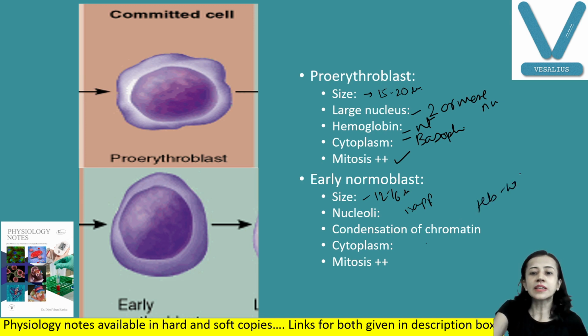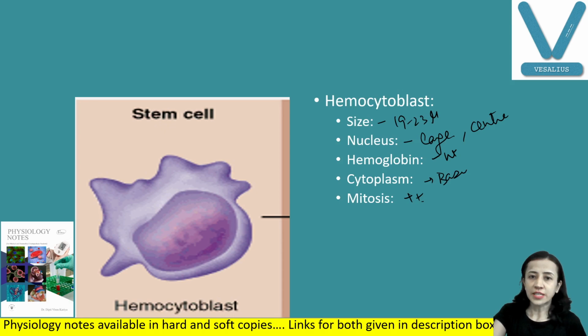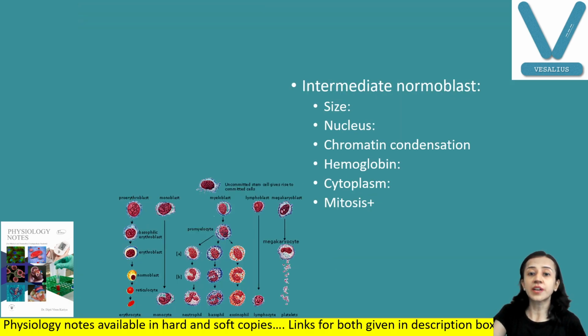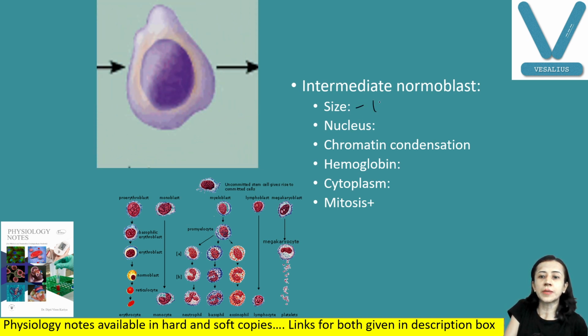Okay, then comes the next stage. Let us repeat as we have discussed: hemocytoblast, proerythroblast, early normoblast, then intermediate normoblast. The size again decreases, 10 to 14 micrometer diameter, double the normal RBC. The nucleus is again basophilic and coarse.